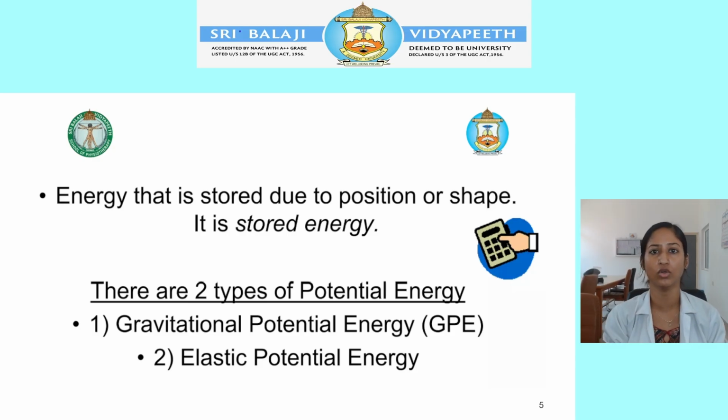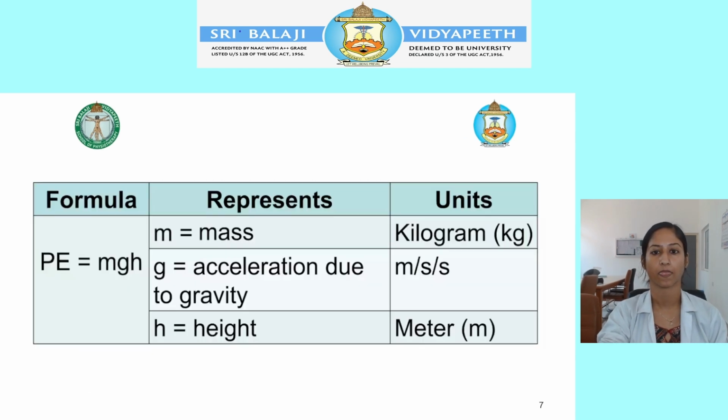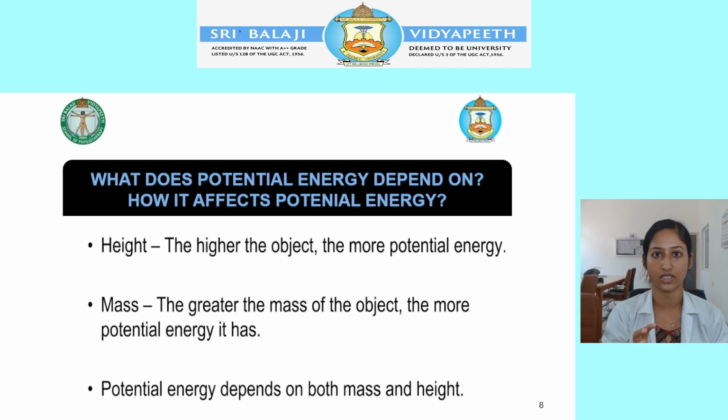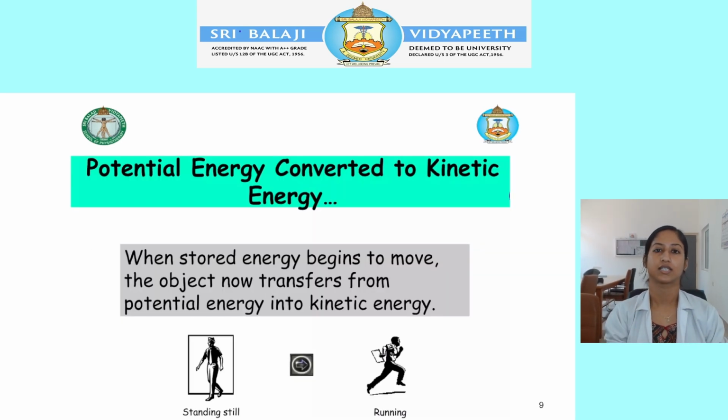As I already explained, potential energy is nothing but an object's stored energy due to its position or state. And this potential energy mostly depends upon the mass and the height of the object. The higher the mass, the higher the object, the more potential energy it has. When this potential energy converts into kinetic energy, the stored object, when it begins to move from one place to another, that conversion is called kinetic energy.